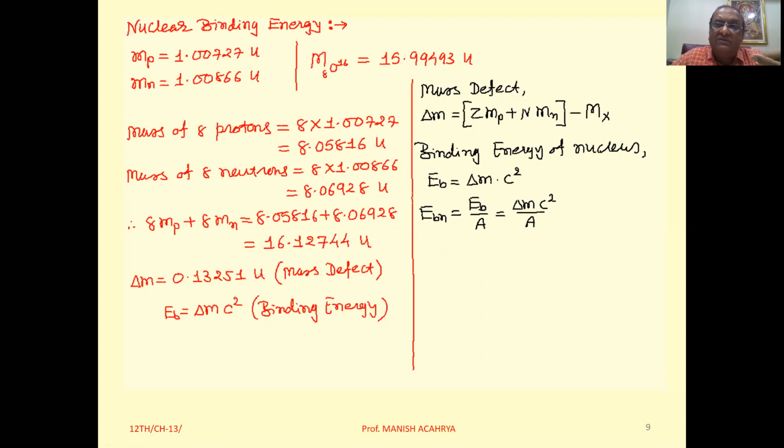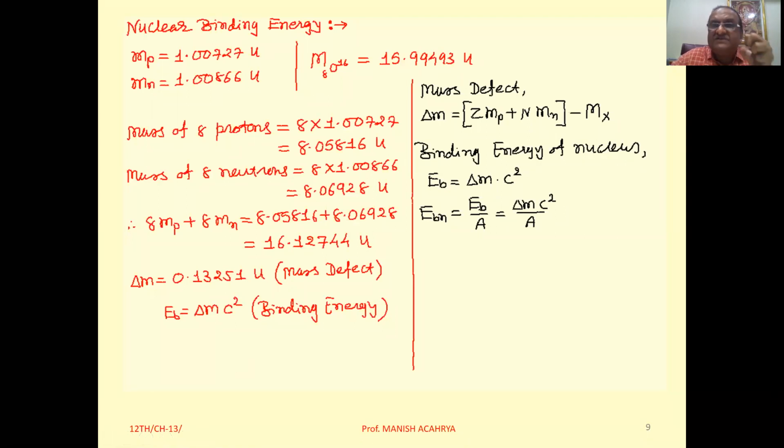Actually that particular mass is converted into energy as per Einstein's equation, E equal to mc square. So here this delta M mass, which is called mass defect, converts into energy. So that energy delta M into c square is called binding energy of the nucleus.